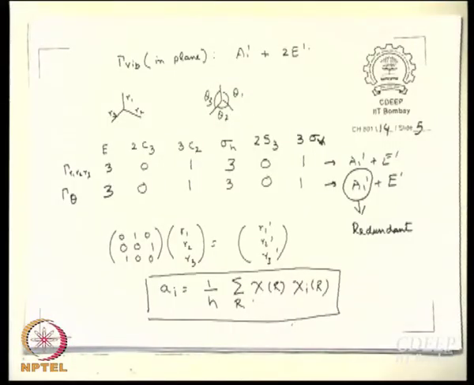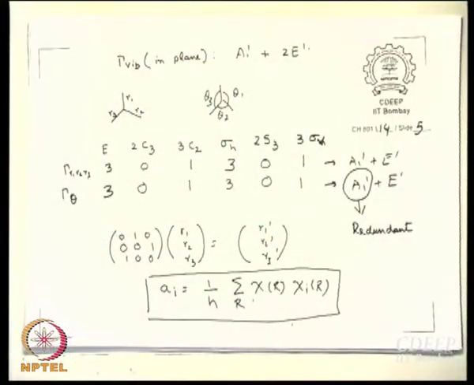So, if this A1 dash is really to be there, then what we are saying is that all the bond angles should be able to expand at the same time. That is not possible. If two bond angles expand, the third has to contract. So, A1 dash is just not possible, right. So, what you could perhaps do is work with theta 1 and theta 2 only, that will be a two dimensional representation. You work it out, you will see you will get E dashed.